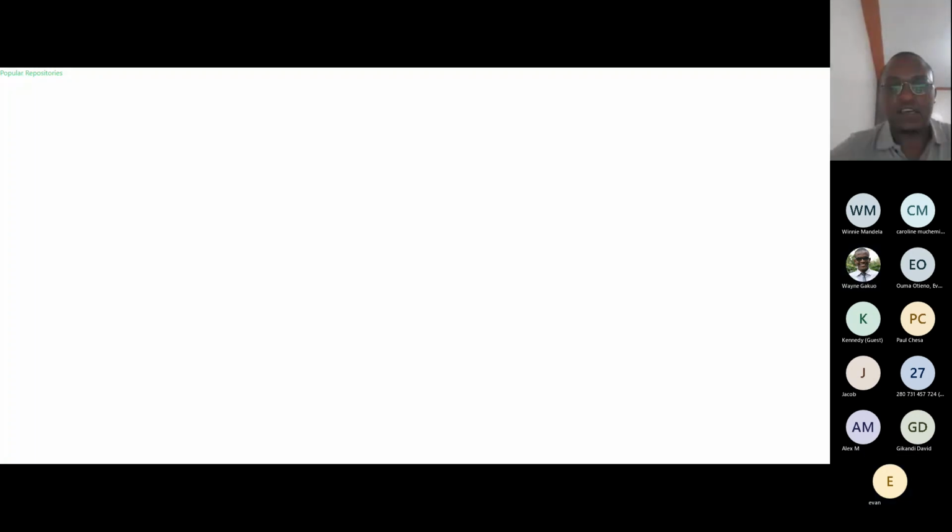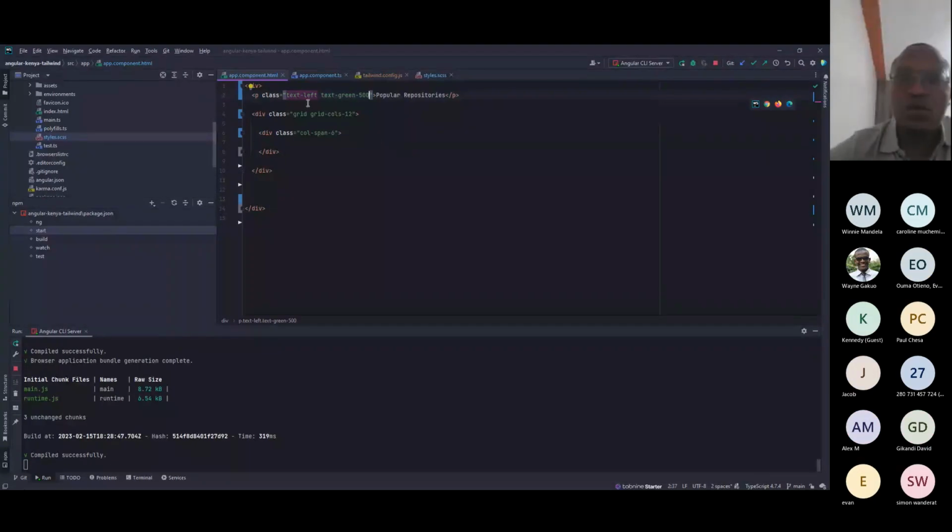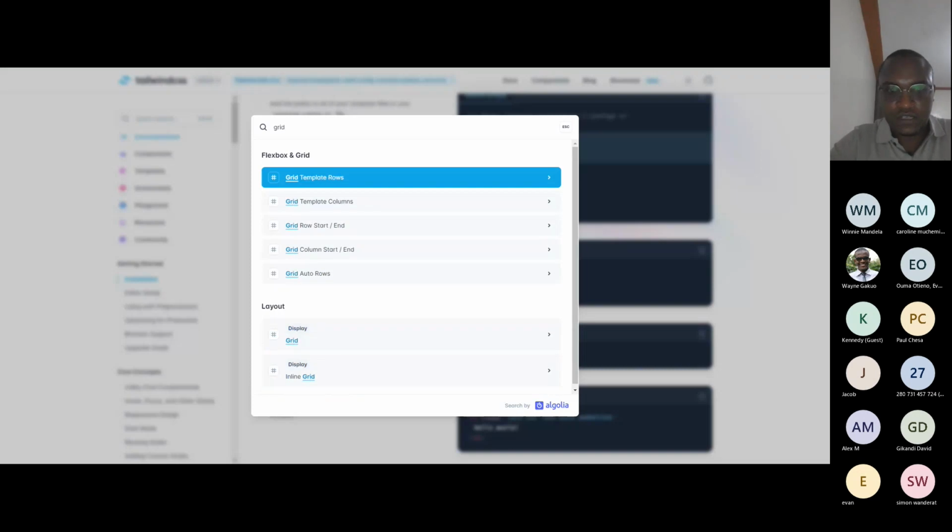Let's go back to the editor. So I hope those new to Tailwind, this whole thing is making sense at the moment. So how I knew it's grid columns 12 and it's a col span 6. We can go back to Tailwind and share. All you need to do is come here and ask Tailwind about its grid system.